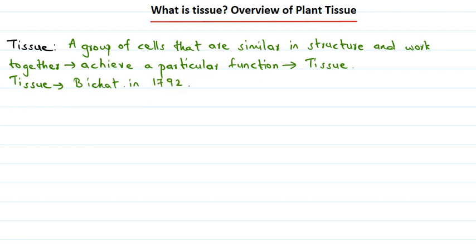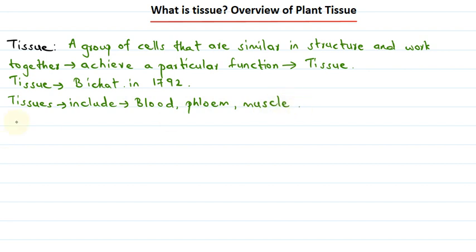The tissues are arranged and designed in such a way to give the highest possible efficiency of function. Tissues include blood, phloem, and also muscles.